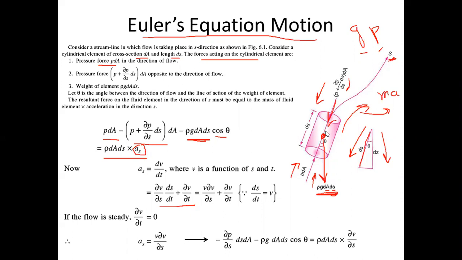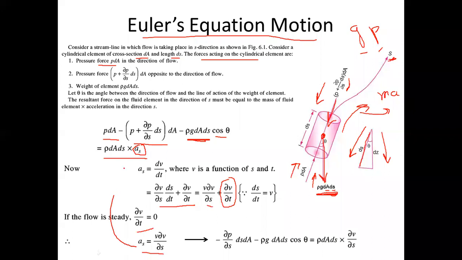In a steady flow, the velocity at different time intervals will be the same, so there will be no change in velocity with respect to time. So you can assume this part to be zero. That means local acceleration will be zero, only convective acceleration will be there, so the total acceleration will be the convective acceleration.